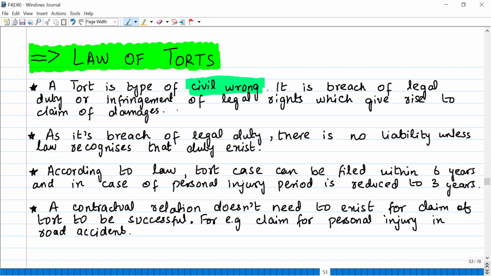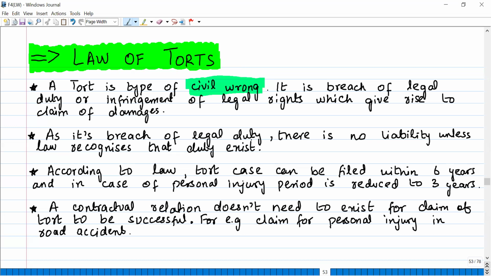Tort is basically breach of a legal duty. Legal duty means what any citizen of the country should perform. Okay, that is known as legal duty. And if you are breaching that legal duty, or if you are breaking any rights of another person, then this is known as tort. Tort is a type of civil wrong.